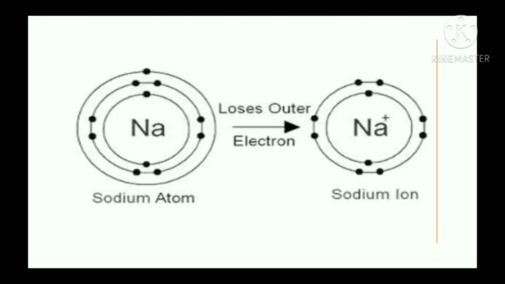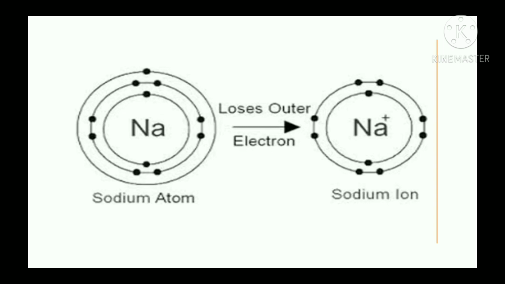Now let's study the formation of ions. Metals have a tendency to lose their valence electron to form positively charged ions, that is cations. So, when you lose electrons, which have negative charge, you will get positive charge ions. And these positively charged ions are called cations. Let us see some examples.